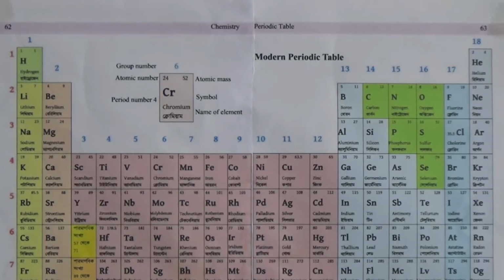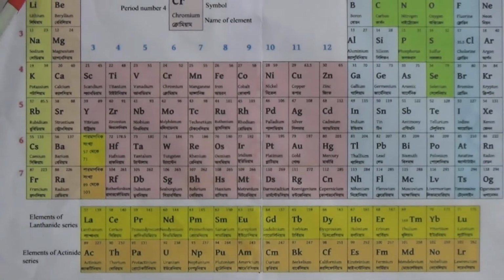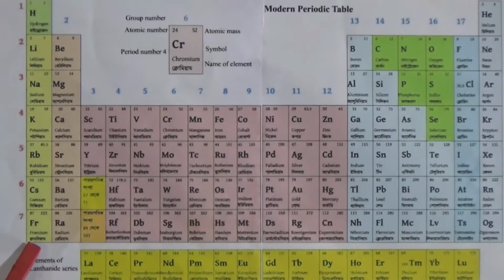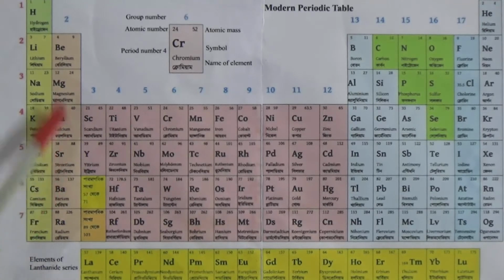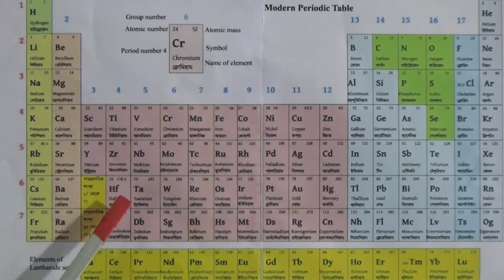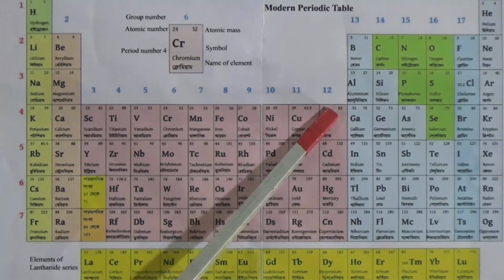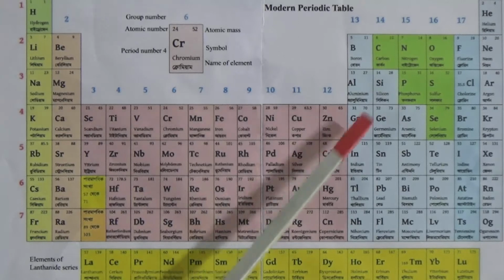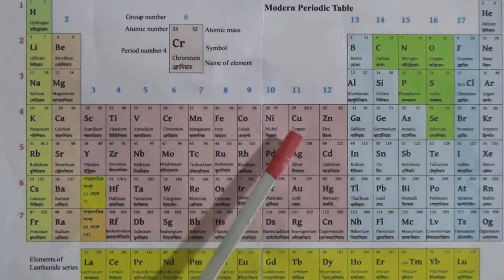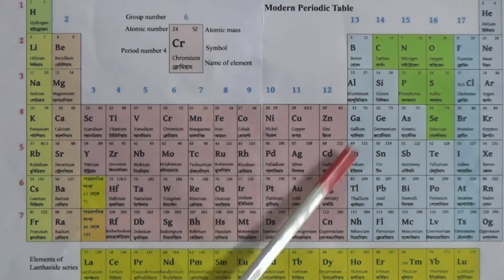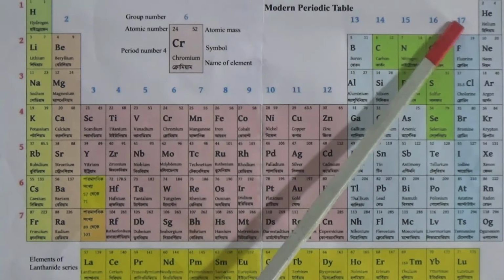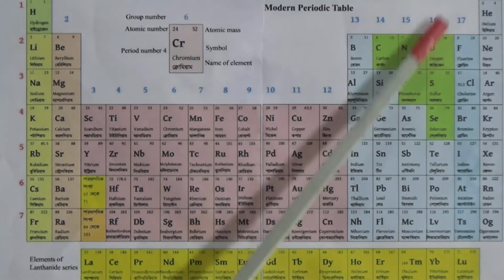Group 1 contains 7 elements, from hydrogen to francium, and group 2 contains 6 elements. Group 3 contains 32 elements along with the lanthanide and actinide series. Groups 4 to 12 contain 4 elements each, and groups 13 to 17 contain 6 elements each, and group 18 contains 7 elements.